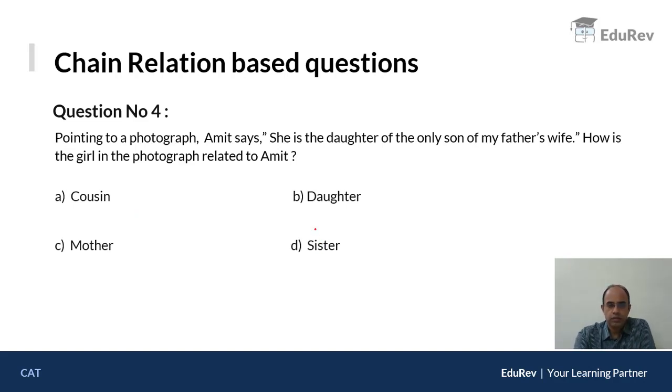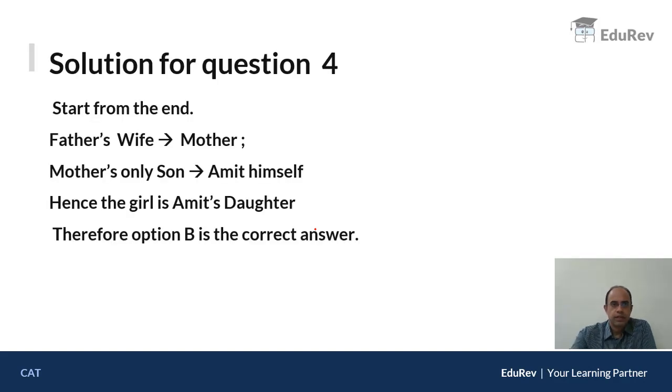Now, you already know the procedure. Start from the back. Father's wife. Who is father's wife? Obviously, mother. Then it says mother's only son. Moving backward, who is mother's only son? Naturally, Amit, because this is the only child, only son rather. Therefore, Amit himself. Hence, I can say the girl is Amit's daughter. Therefore, option B is the correct answer. Fine, guys.